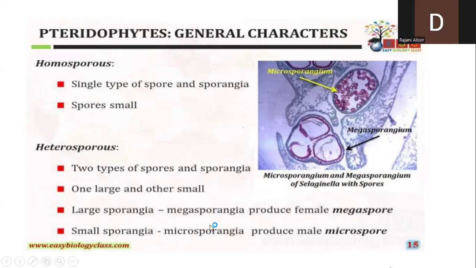So I repeat this once again. If the plant body is producing microspores and megaspores in the respective microsporangia and megasporangia, then that condition is referred to as the heterosporous condition. This can be seen only in the pteridophytic plants: development of two different types of spores or two different types of sporangia.